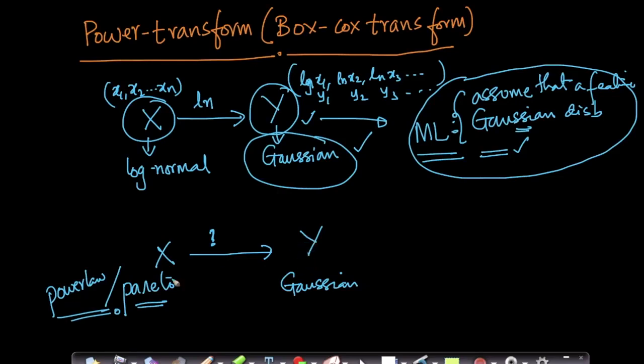Now how do we do it? We can do it using something called a power transform. And one such very popular power transform is called the Box-Cox transform, named after two mathematicians. I'll explain what the Box-Cox transform is now. Let's assume I have a random variable x with values x1, x2, and so on up to xn, and let's assume x follows a Pareto distribution.